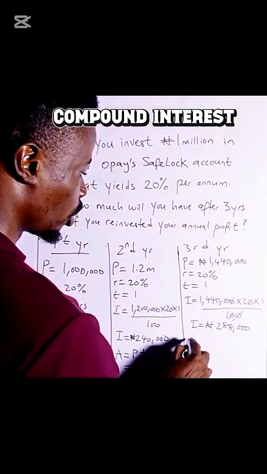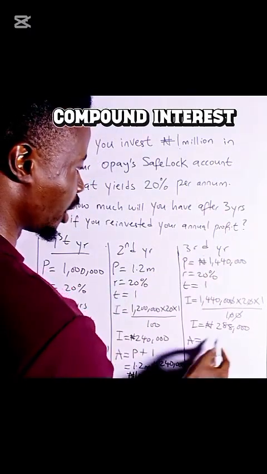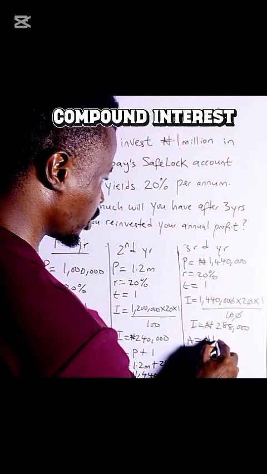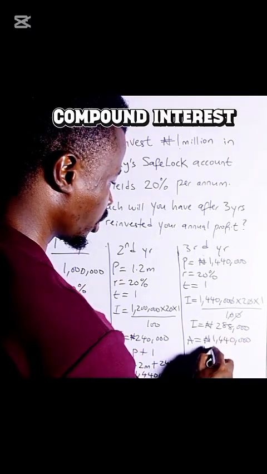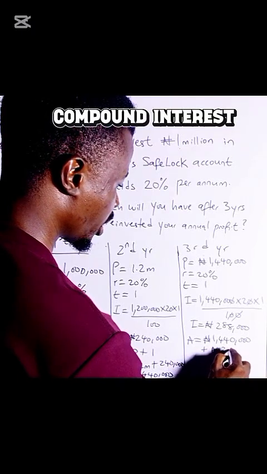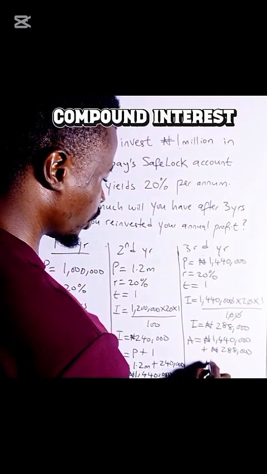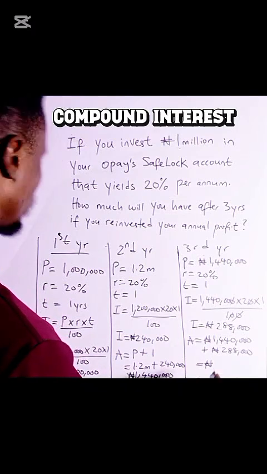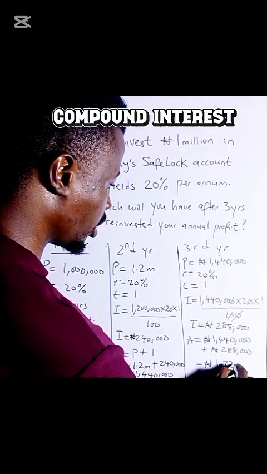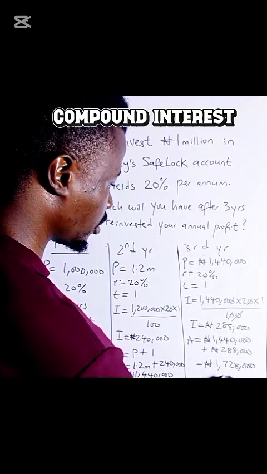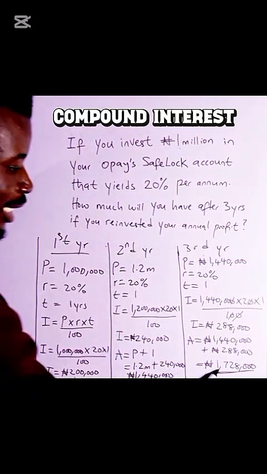Now this is the end of your investment period. It means now your total amount will be the principal of that third year plus the interest, which is 1,440,000 plus your interest for the third year, 288,000. Now if you add this, you're going to have a total of 1 million, I think 728,000. So this is the amount you are going to get at the end of the third year.